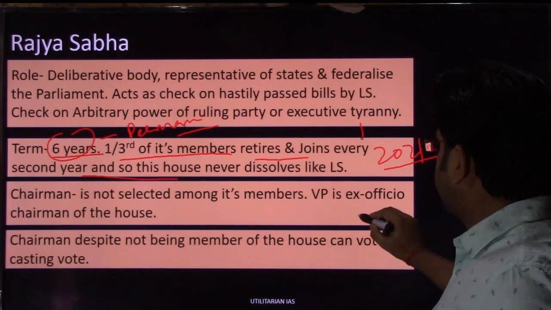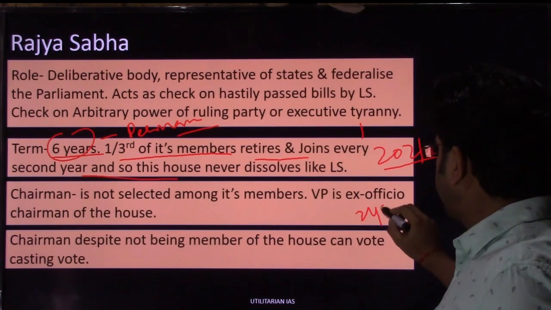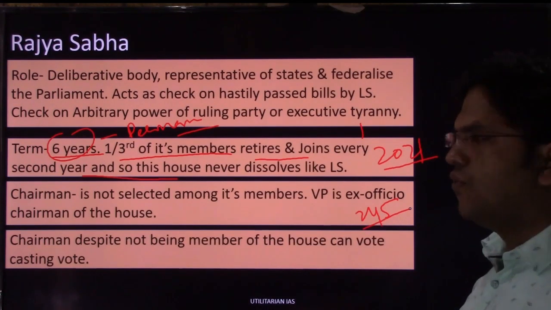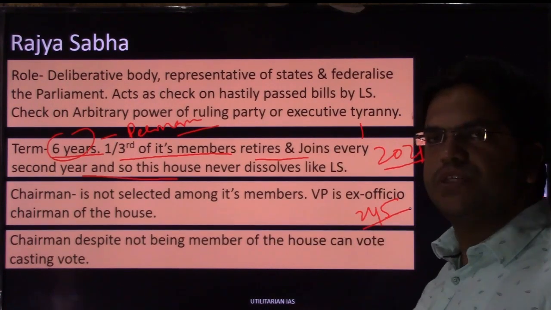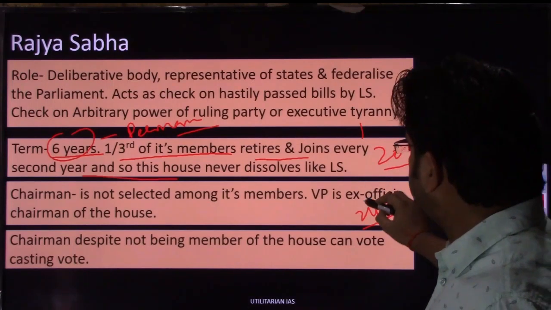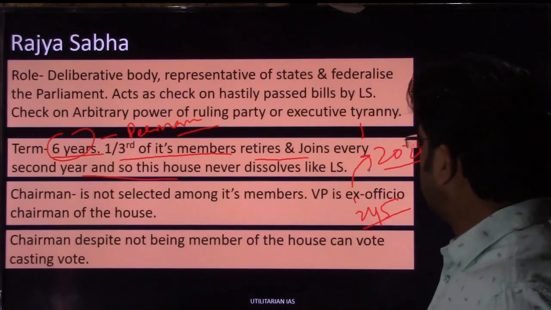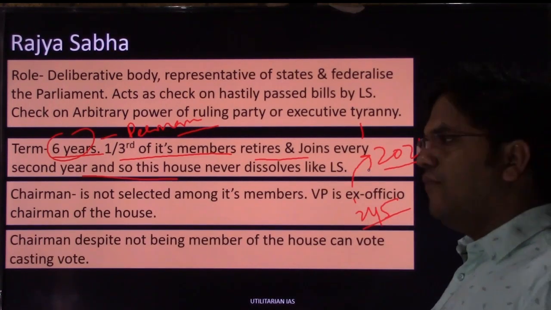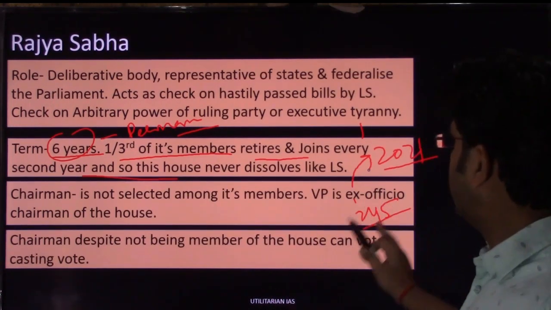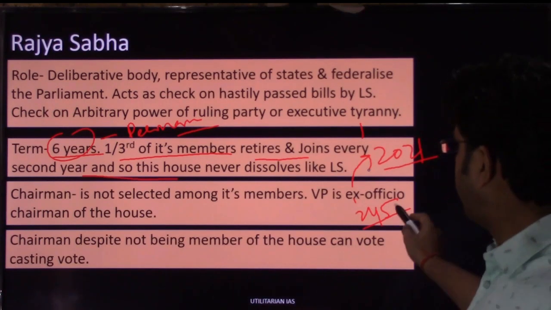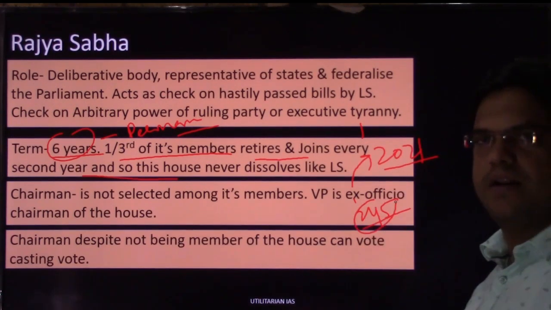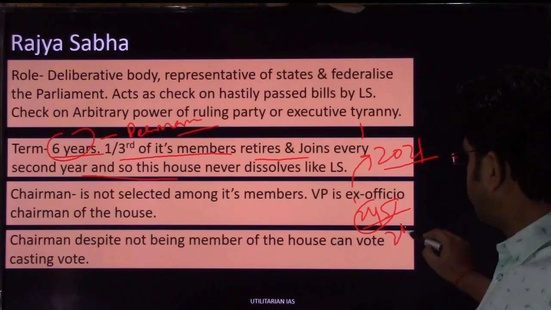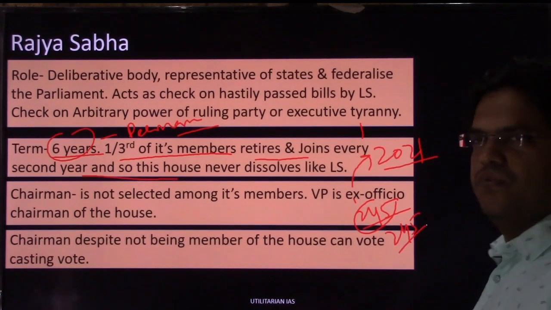So what is the effective size of Rajya Sabha? The maximum size is, suppose, 245. So suppose 1/3 of this 245 is to retire in 2021. Rajya Sabha will make sure that the same number of people will join, meaning elections will be held for those 1/3 of 245 in the same year. And that's why at any time the membership of Rajya Sabha will remain at 245.